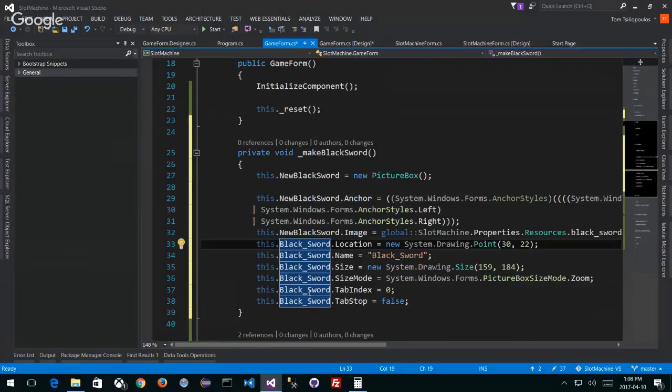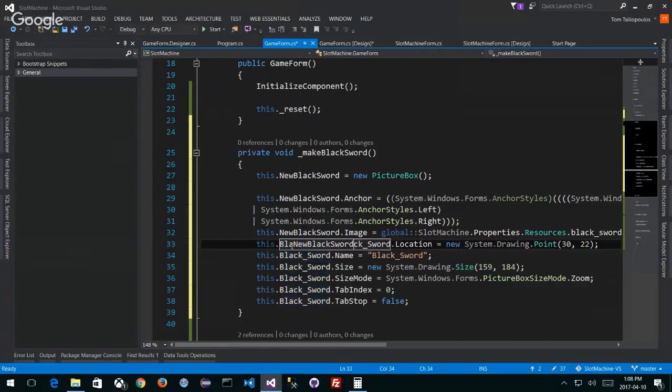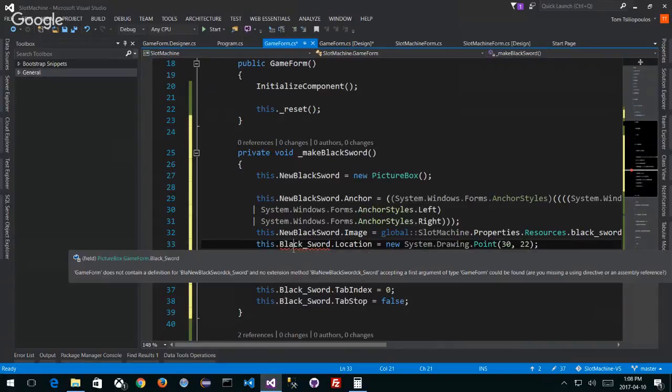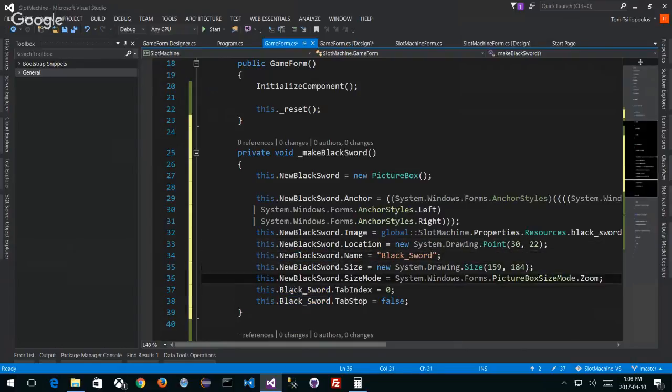That's what I want to do, all these ones. And I want to paste in that new black sword stuff. Of course, it's not going to work whenever I try it, because I'm using a VM. So I'm going to just copy paste. There we go. All right, cool.